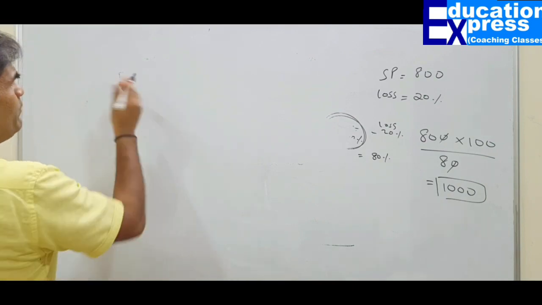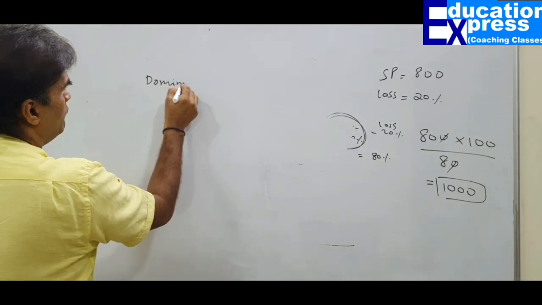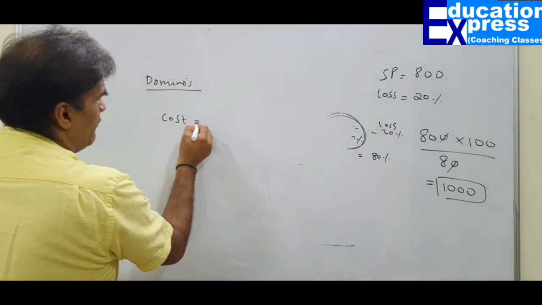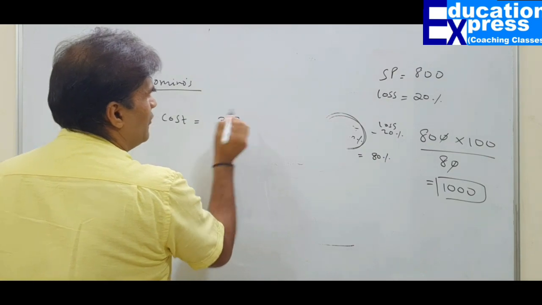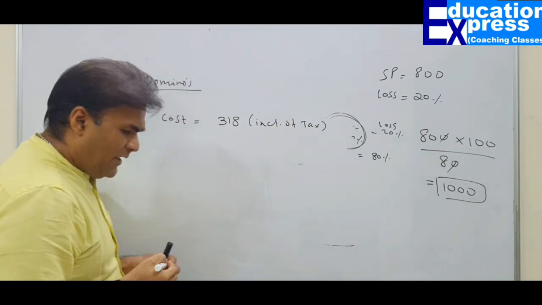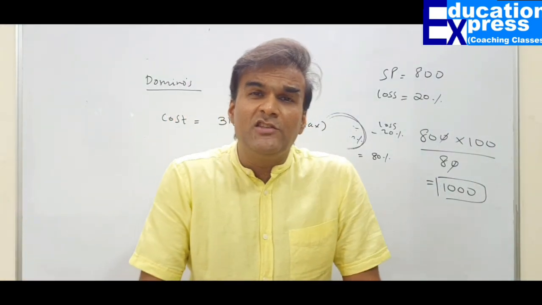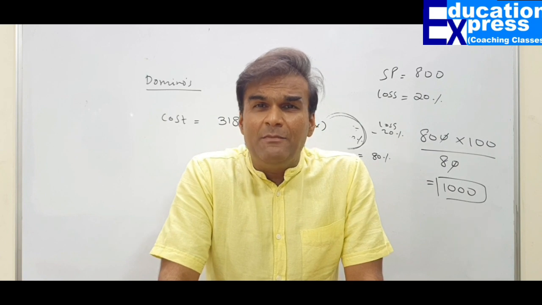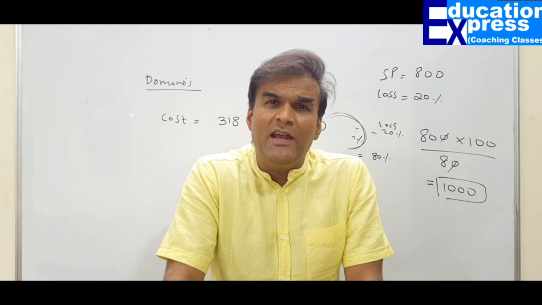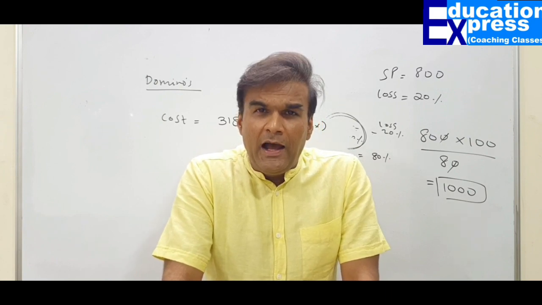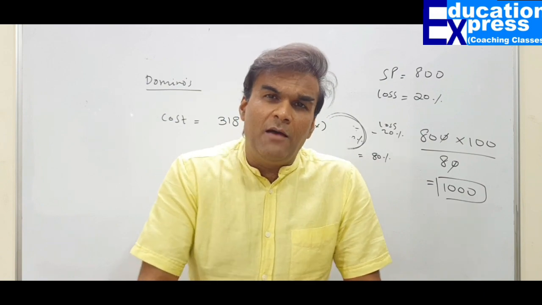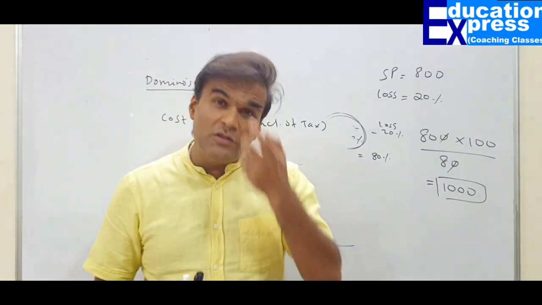Let us say you go to Domino's. You ordered a pizza, and the cost of the pizza was, let us say, 318 rupees, inclusive of tax. These days, each restaurant will charge you tax, GST brackets, whatever the GST bracket would be, maybe 5%, 12%, 18%, 28%, or 0%. Let us say we have ordered a pizza and we got a bill. Our bill is 318 rupees, inclusive of tax.